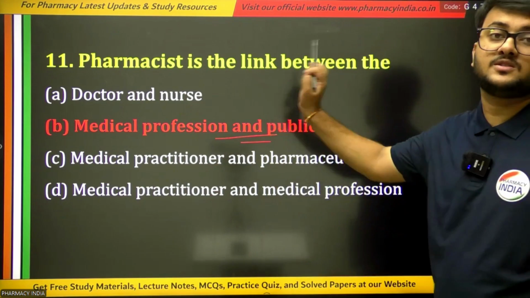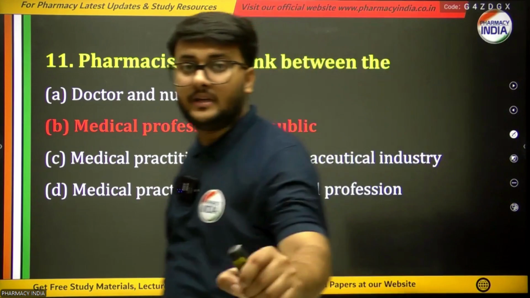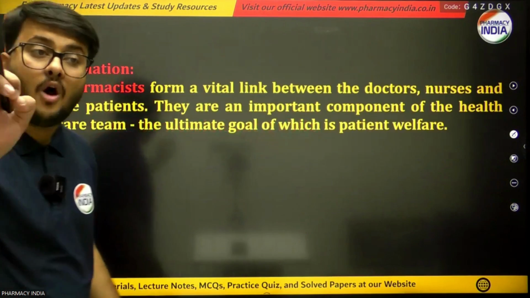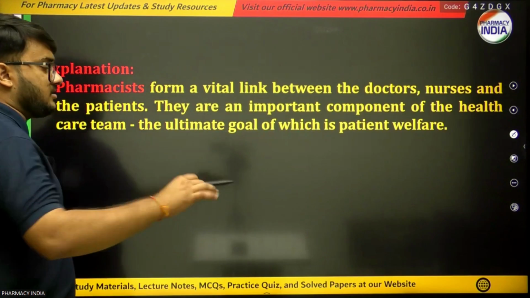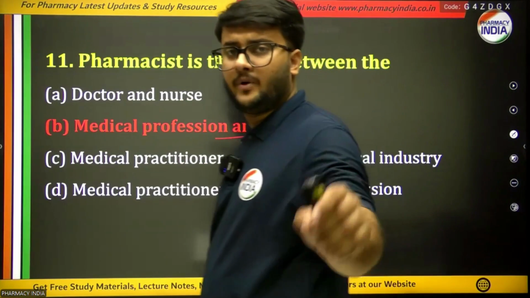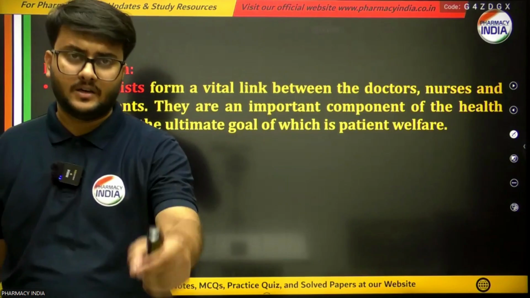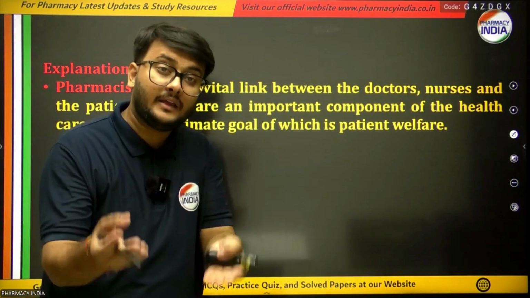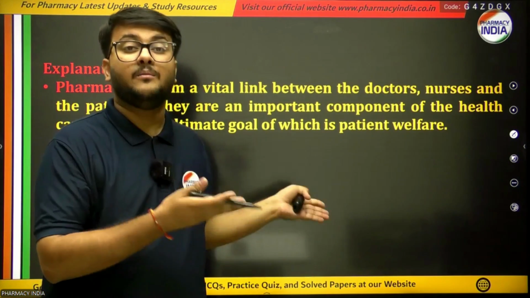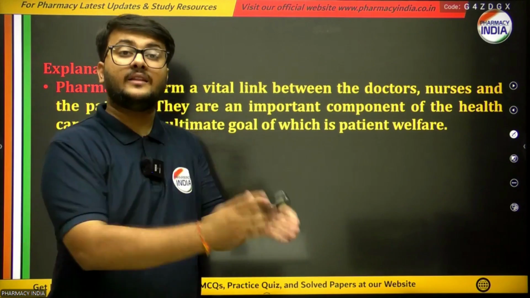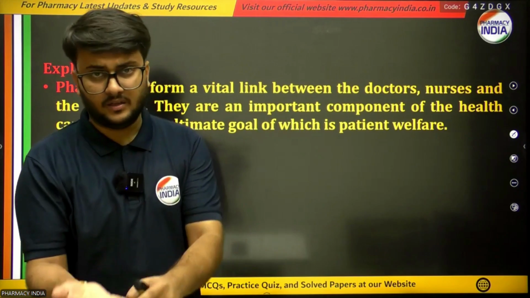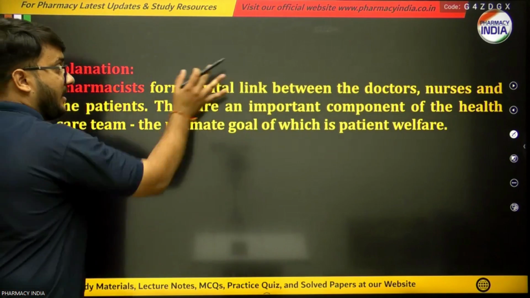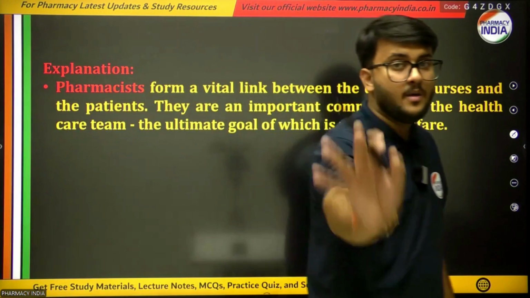That means the pharmacist plays a mediator between the doctors and the patients, because in the medical profession there are doctors, nurses, and pharmacists also. The pharmacist acts as a linker, a mediator between the patients and the medical professionals, that is the nurses or the doctors. So it is a mediator between the medical professionals and the public, that is patients.